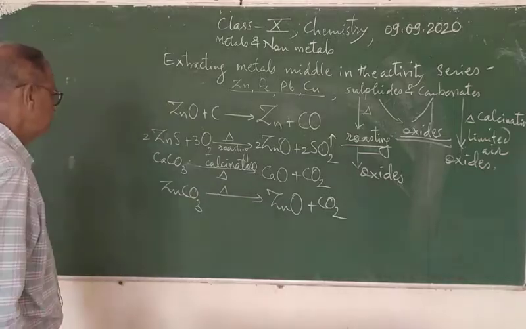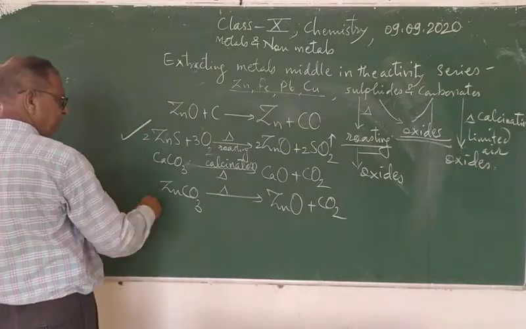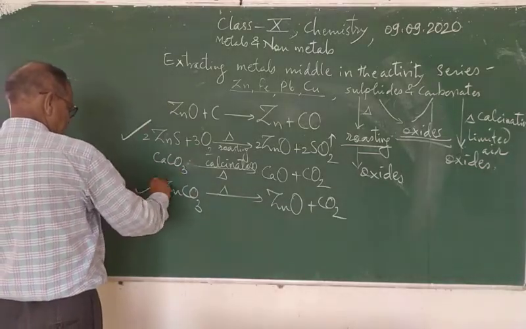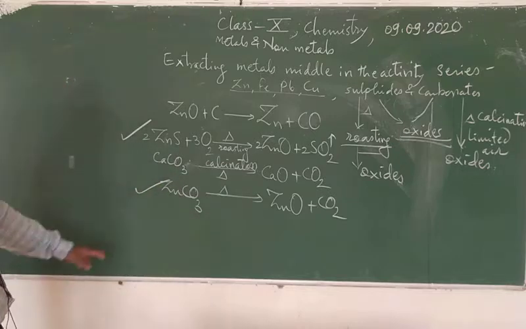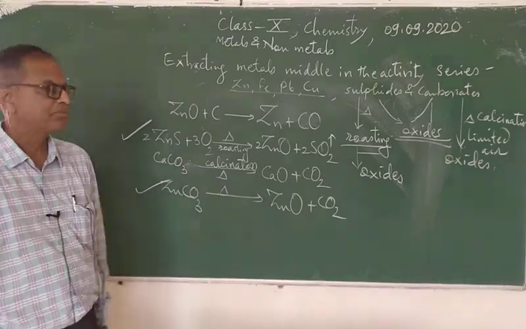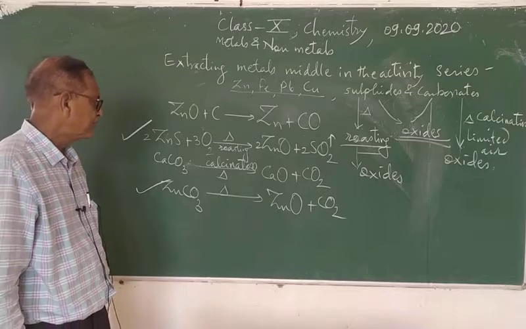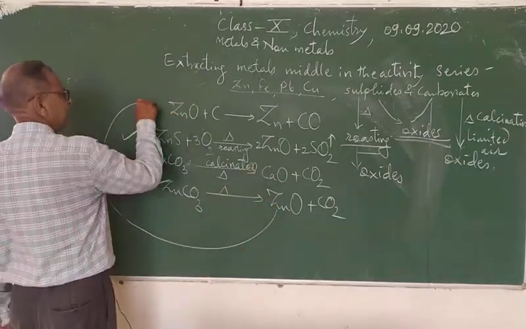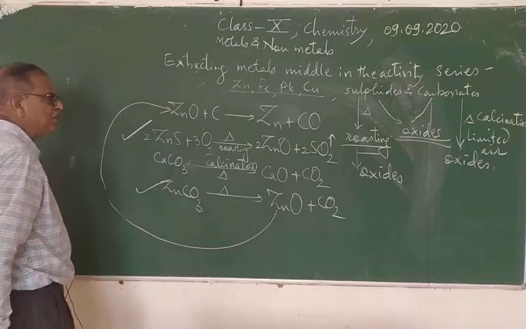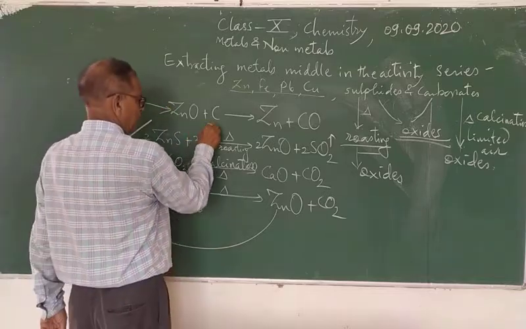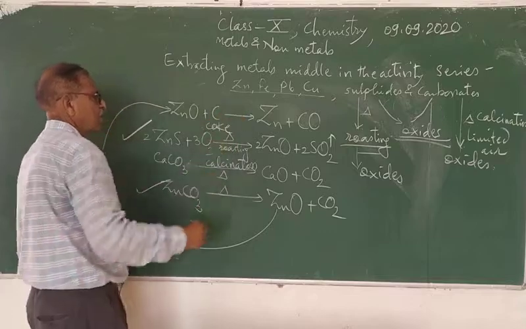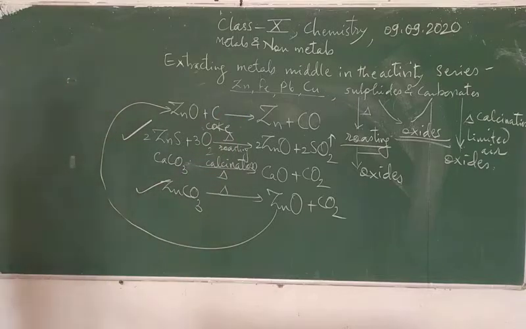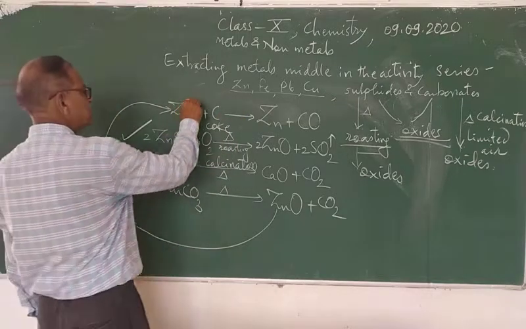So zinc sulfides are converted into zinc oxide, zinc carbonate gets converted into zinc oxide, and in this way this zinc oxide is then heated with coke, and zinc oxide gets reduced to zinc.